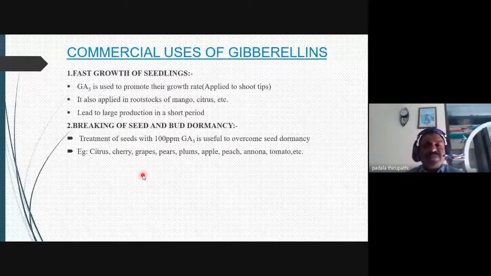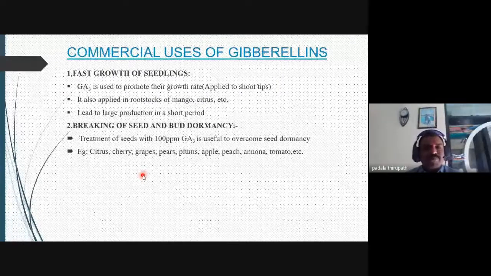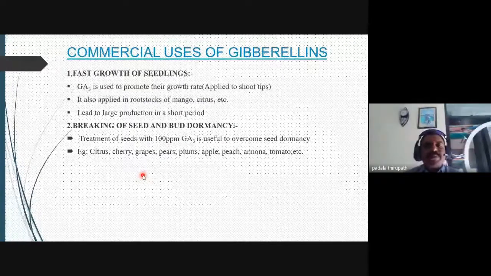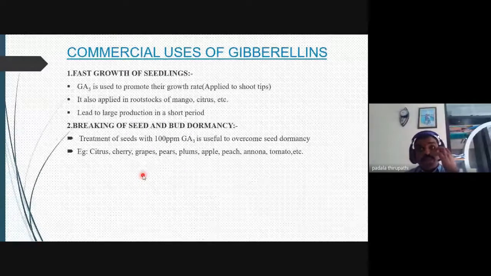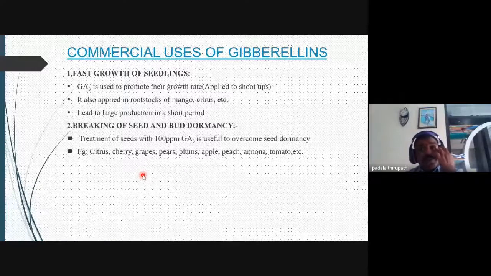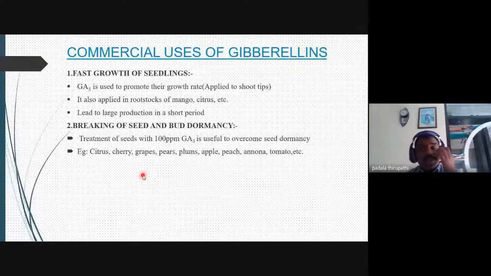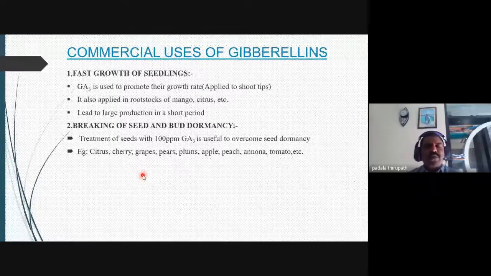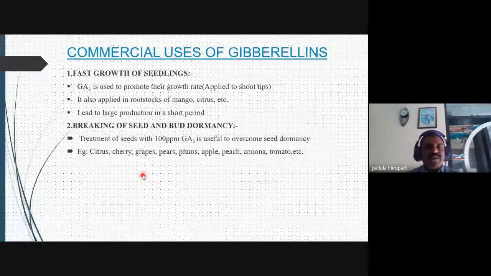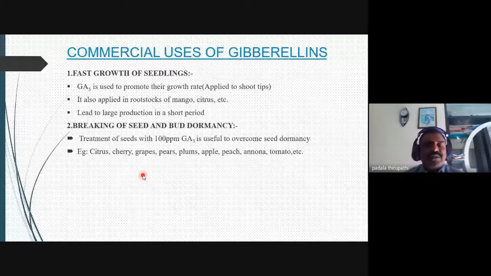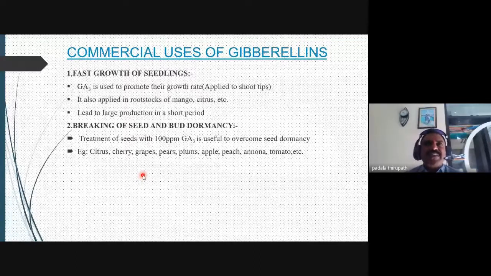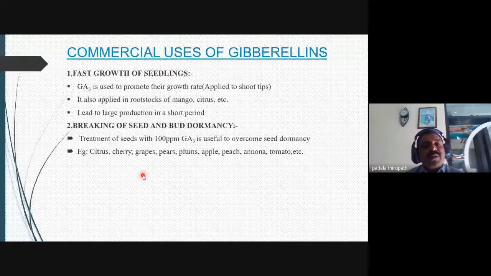And breaking of seed dormancy or bud dormancy. Sometimes seeds are not able to germinate. At that time, when this is applied for commercial purposes, the seeds grow or germinate very rapidly. Malt is also responsible for the making of the beverage industry, and gibberellic acid is very important there.